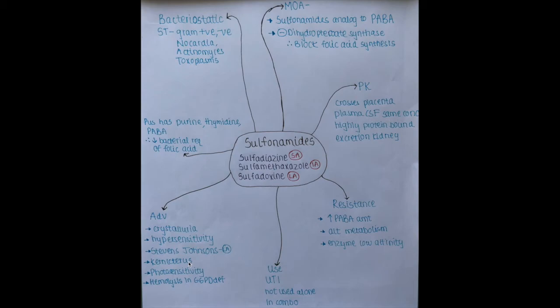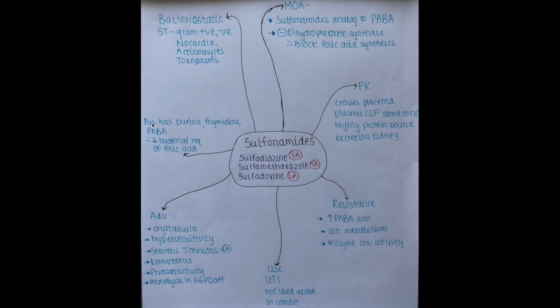Kernicterus, as I already said, sulfonamides can cross the placenta, so they can easily reach the fetus. And as we know, sulfonamides block folic acid synthesis, so they can also block folic acid synthesis in the fetus. They can cause kernicterus in the fetus, photosensitivity, and if the patient is deficient in G6PD enzyme, it causes hemolysis. It also causes crystalluria.